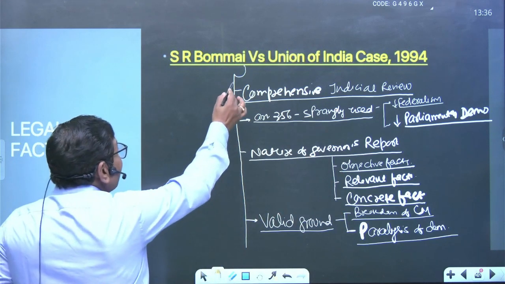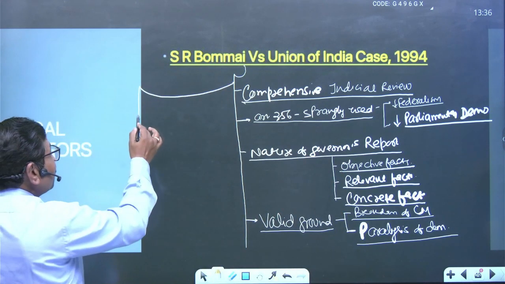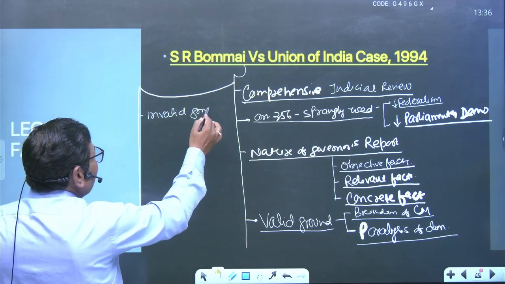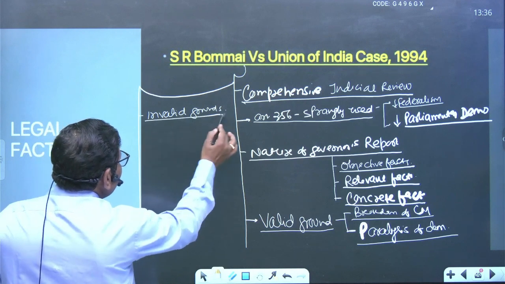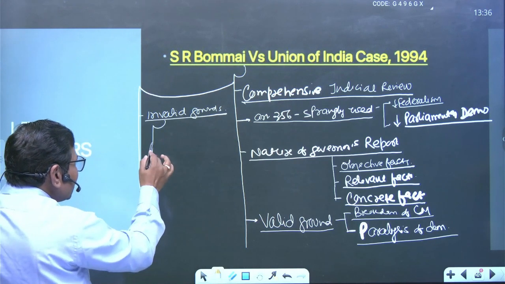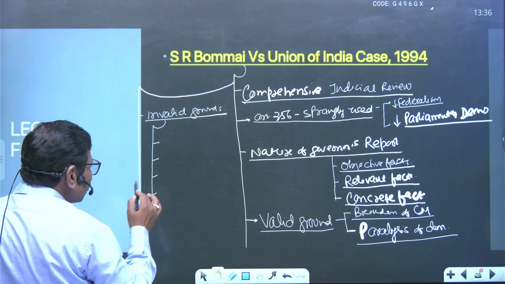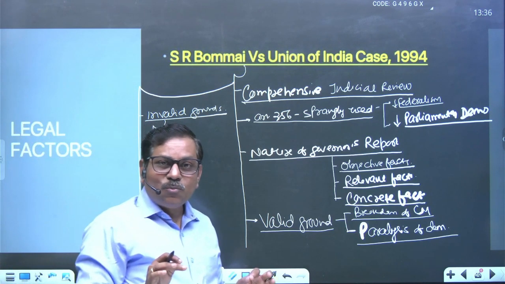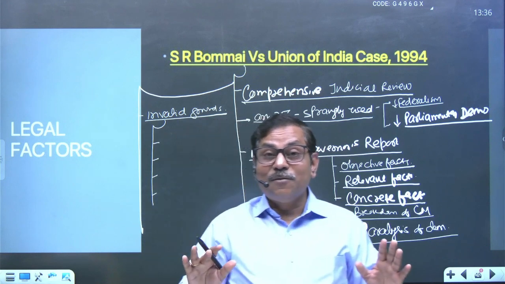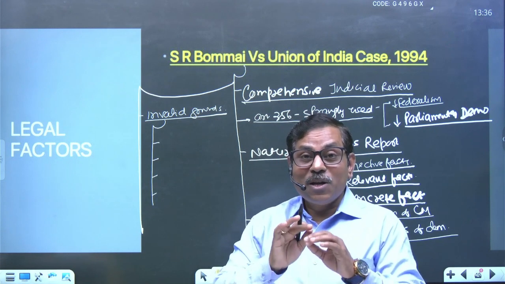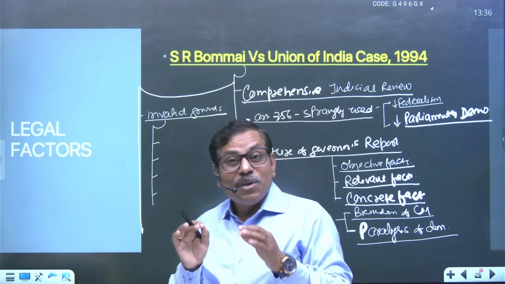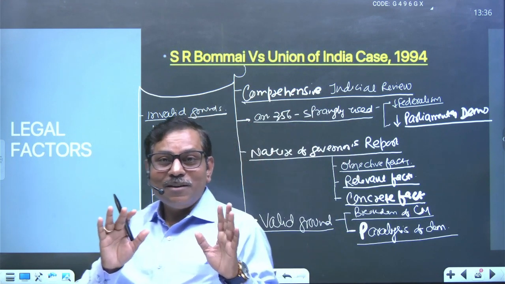But a very important fact is there, these grounds will be distinguished from invalid grounds. Invalid grounds will be there. And so the Supreme Court, on the basis of analysis of many reports of the governor, has said that some of the grounds used in the report are completely irrelevant and should not be applicable from the next time to interpret as a part of the breakdown of constitutional machinery of the state.